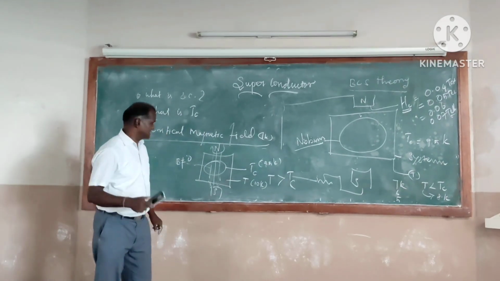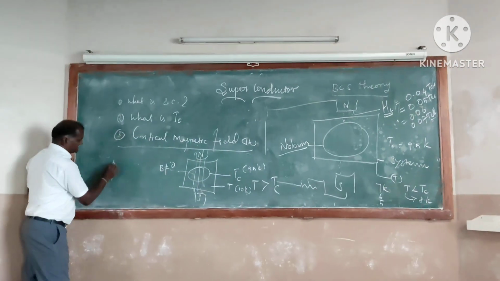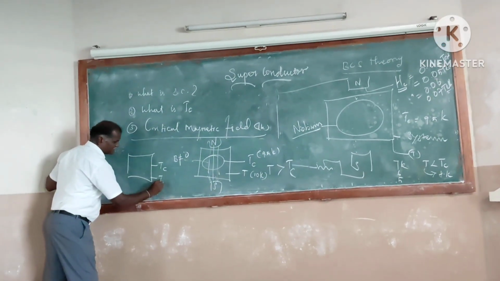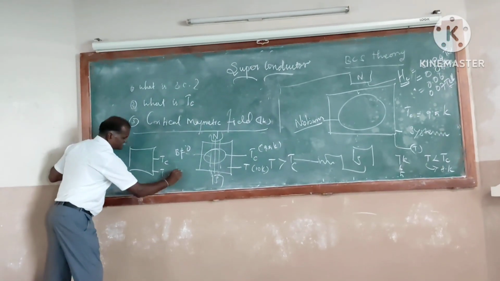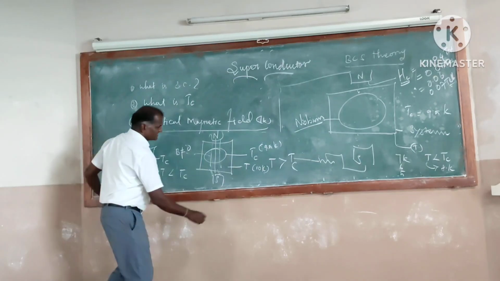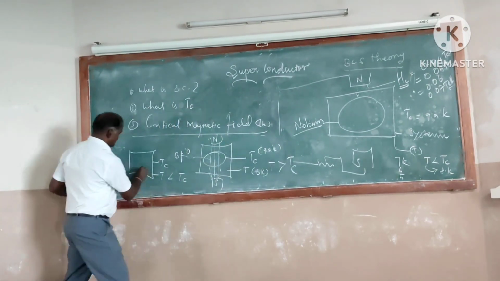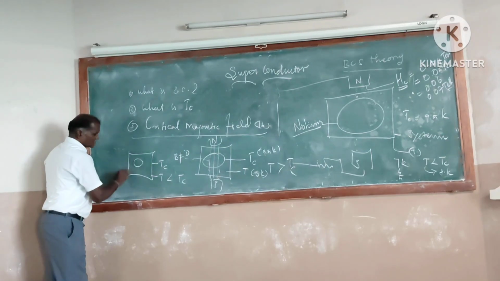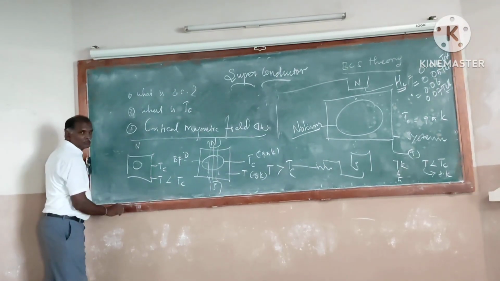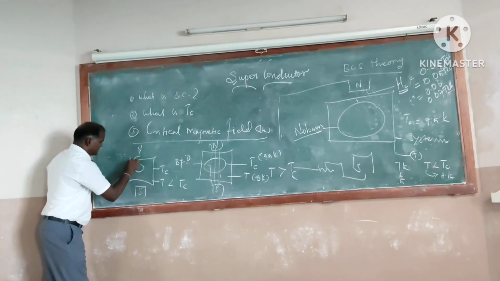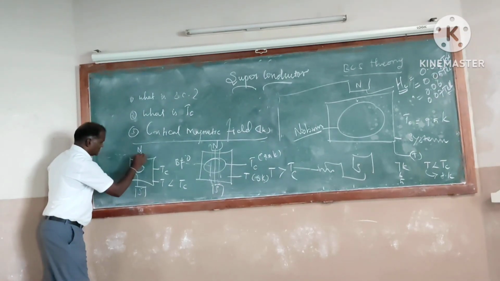Suppose you reverse the condition, so that T is less than Tc. That means you are maintaining a temperature around 6 K. If you maintain this, with the superconductor between the north pole and south pole, the magnetic flux will not enter the superconductor.